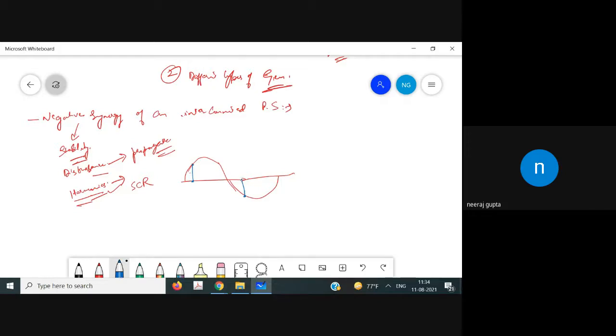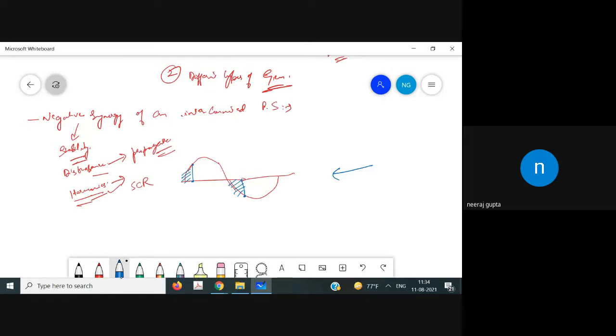Is the waveform you are getting linear or non-linear? You are getting a distorted waveform, and whatever is coming from the supply, because everything is real time, is also distorted. So we can have the effect of harmonics everywhere, because it is not a pure waveform.